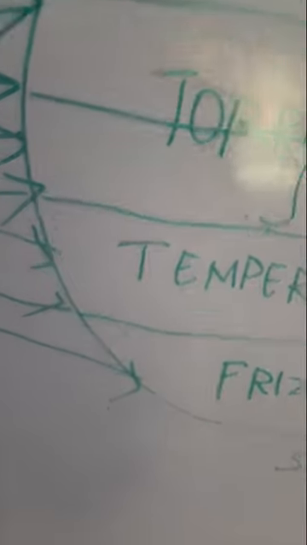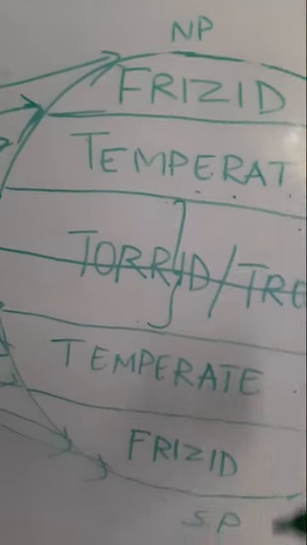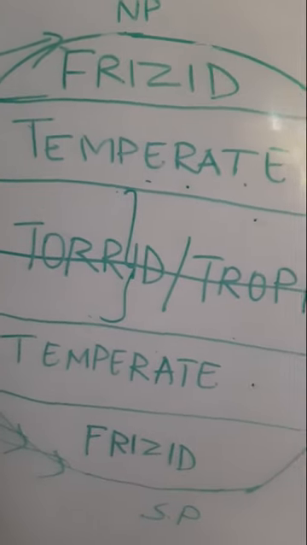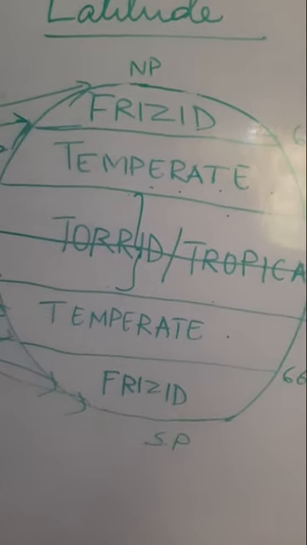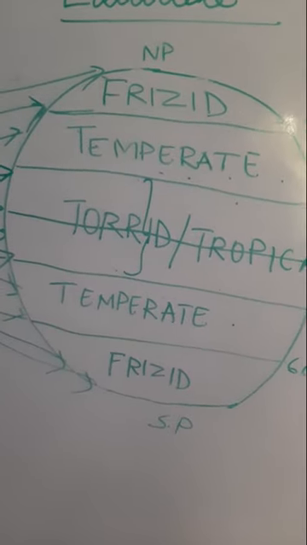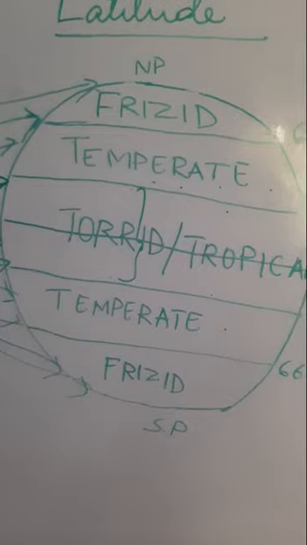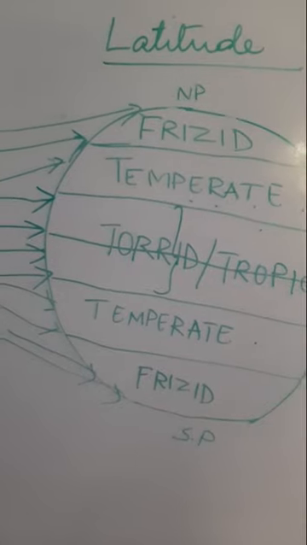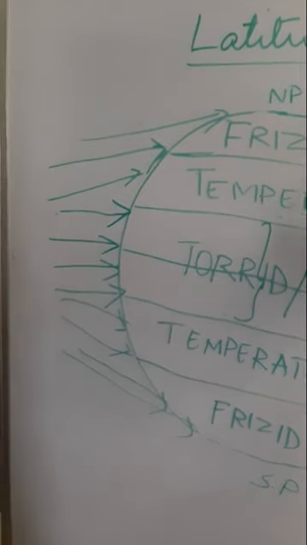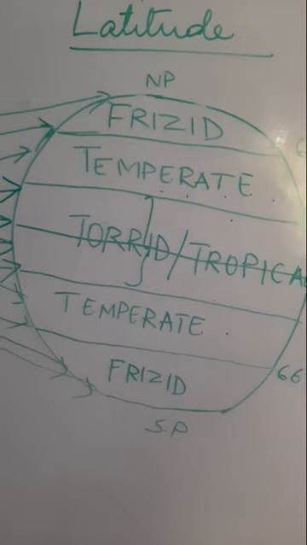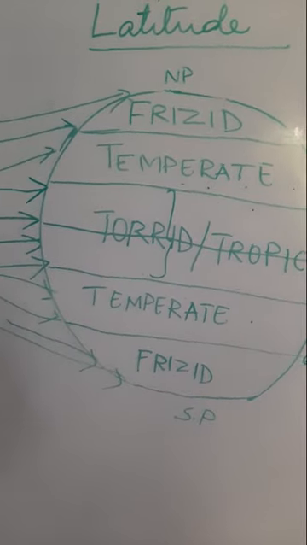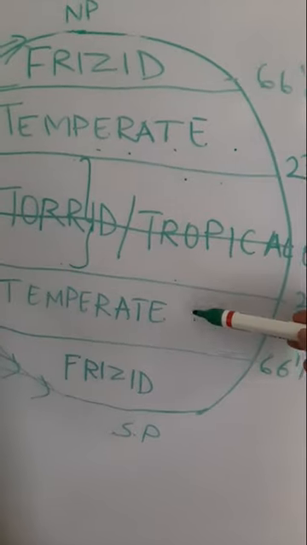So you can see how much I have to slant the rays, and because of this the frigid zone is the coldest zone in the world, and this zone also receives very less amount of sunlight. And this happens, as I said, because of two factors. One is the rotation as well as revolution. It is the revolution which is more important because this zone receives a lesser amount of light because the earth is tilted, and alternately both the hemispheres, the northern hemisphere and the southern hemisphere, get